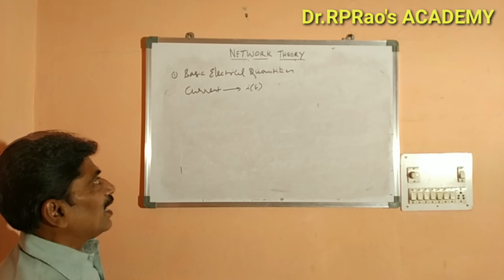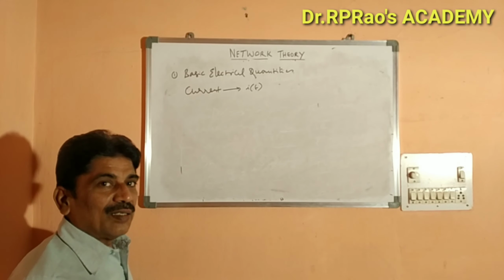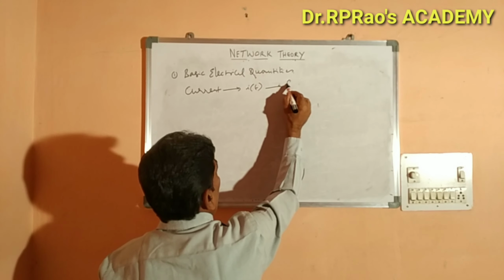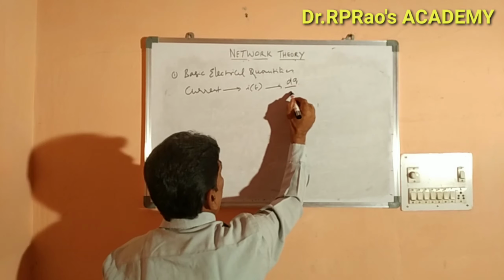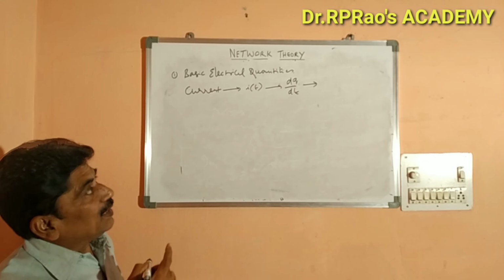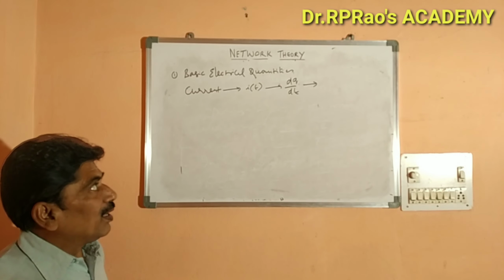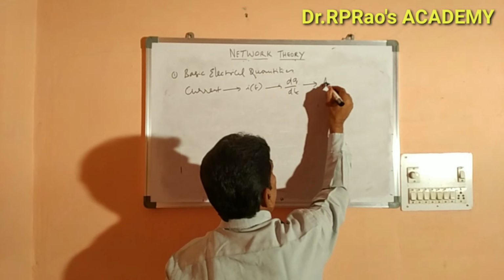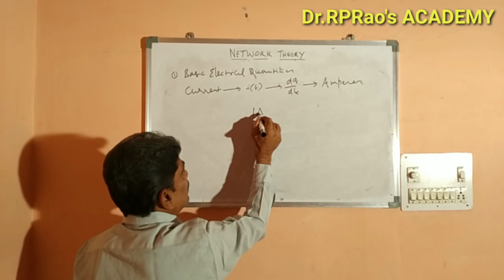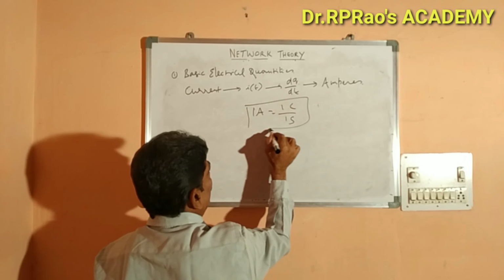It is defined as rate of flow of charge. We have seen already about what is charge. It is nothing but rate of flow of charge, dq by dt. So the unit of current will be coulomb per second, which is equal to 1 ampere. It is measured in amperes. 1 ampere is equal to 1 coulomb by 1 second.